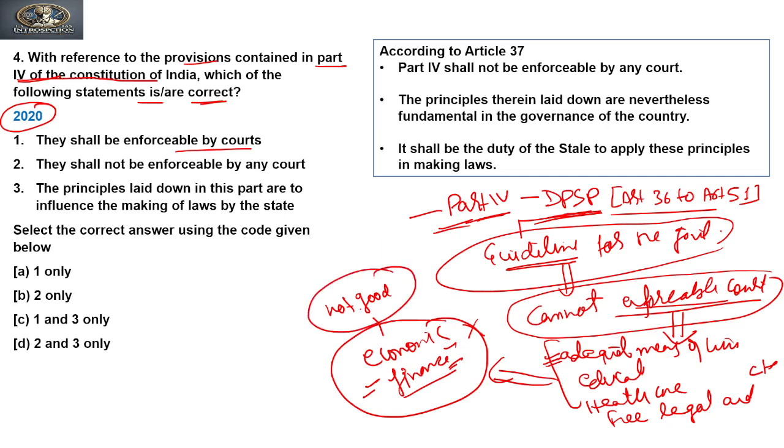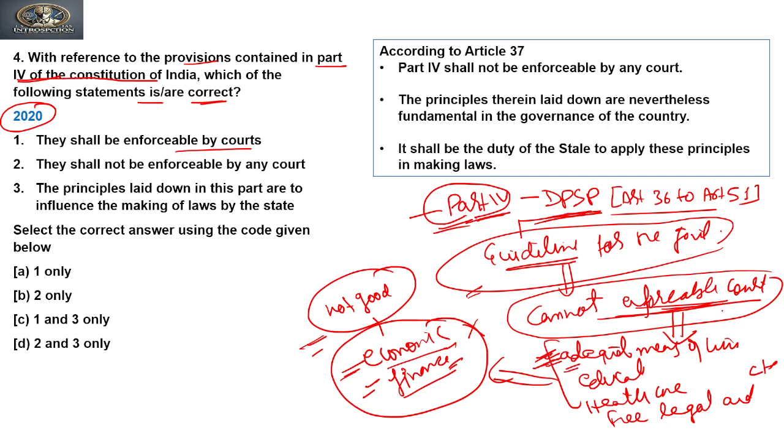There were many factors showing that in 1947 to 1950, when the deliberation of the constitution was going on, it had very poor economic conditions, and that became a factor for providing that this part four of the constitution should not be enforceable by court. It means the court should not interfere by giving directions to the state to implement these articles, right?